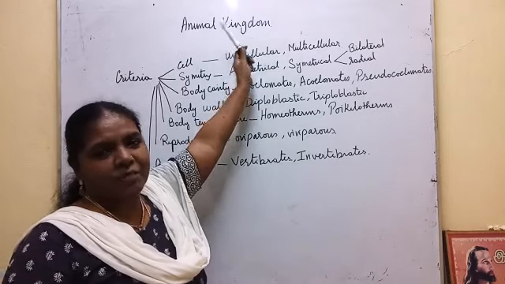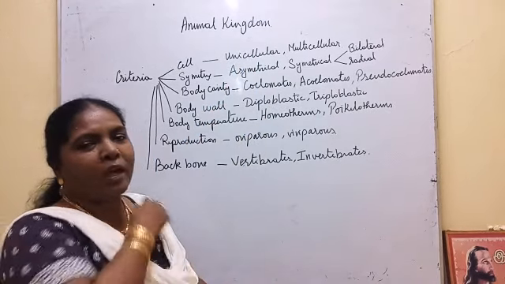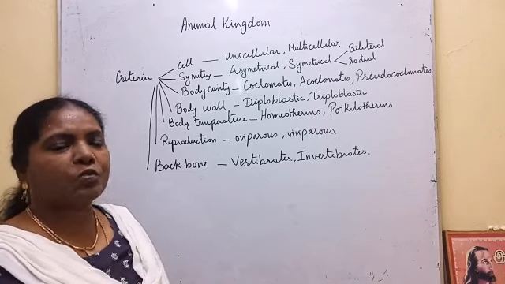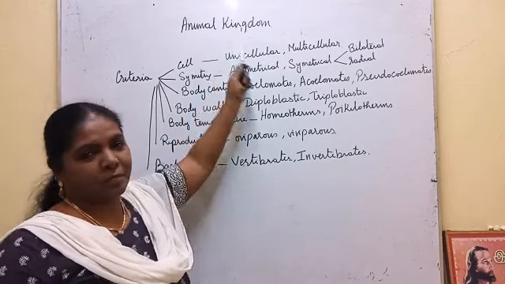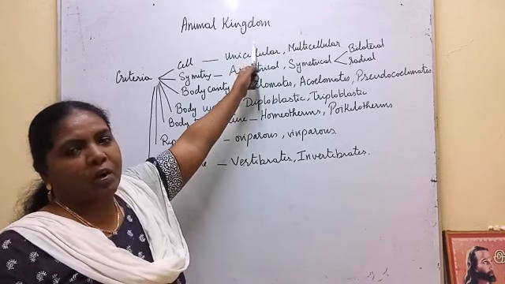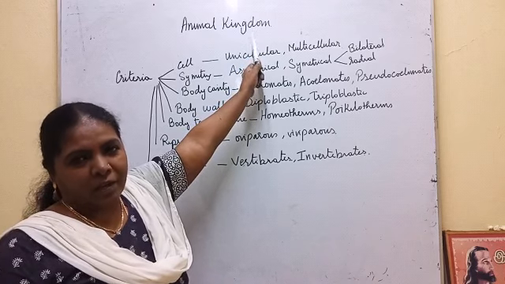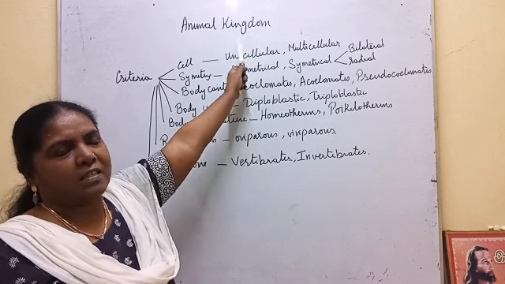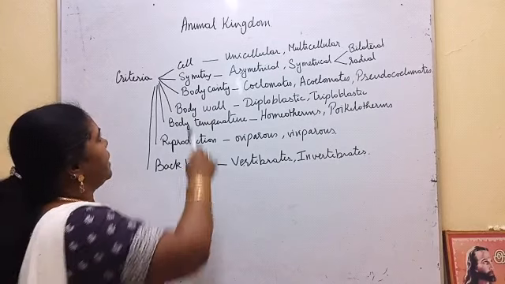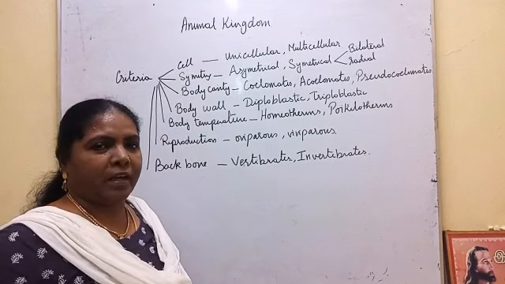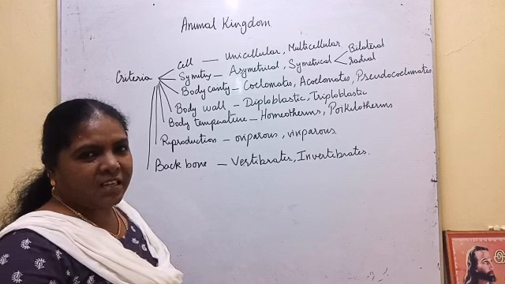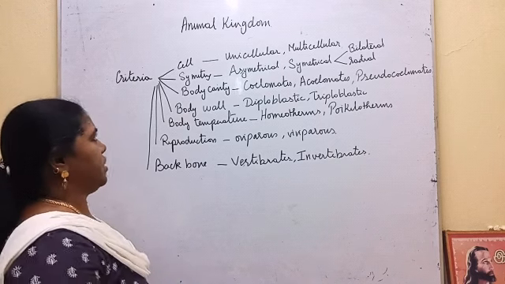Before we start the classification of animal kingdom, we are going to see what are the criteria they used for classifying the animal kingdom. Animal kingdom is one of the five kingdom system, one of the five kingdoms. Okay, the last one is animal kingdom. So in animal kingdom, while classifying, they consider certain criteria for classification.